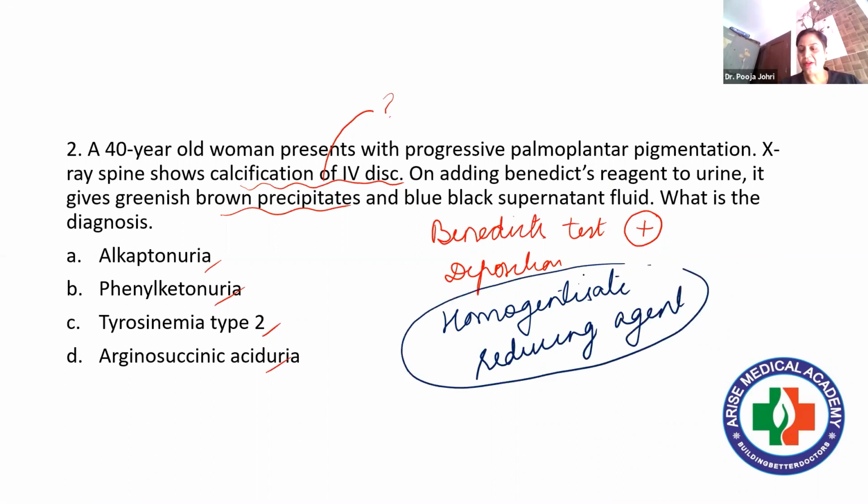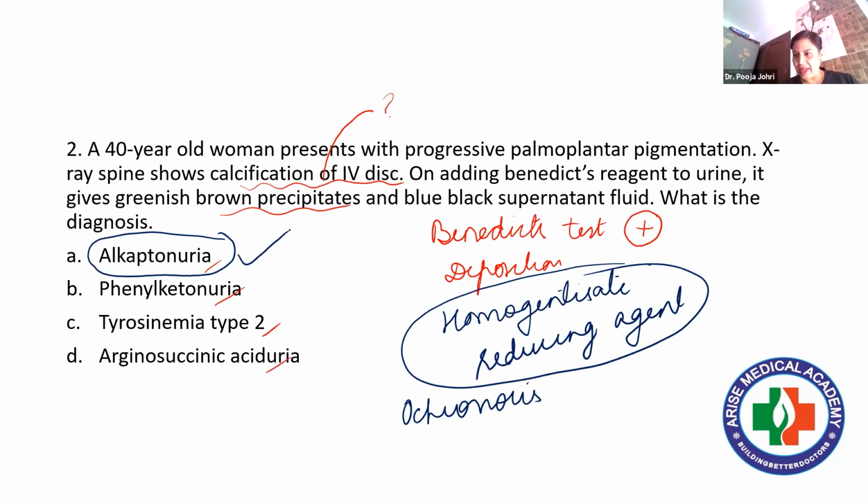Very, very important. And that is why we say that Benedict's test is also positive and there is typical ochronosis. Pigmentation is there due to the formation of these alkapton type of bodies. So obviously, out of these four options, the correct answer is alkaptonuria.